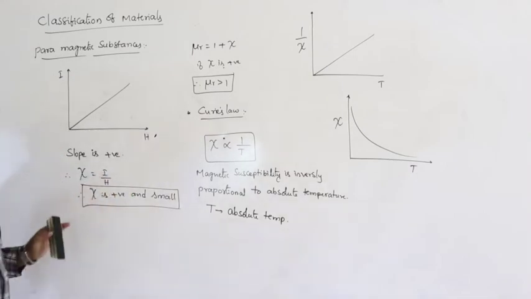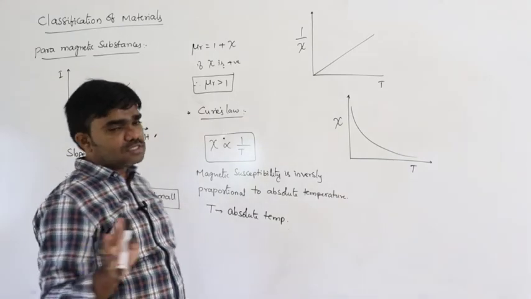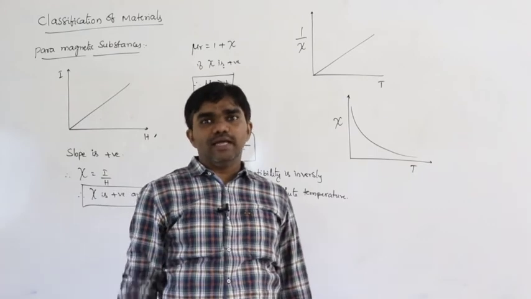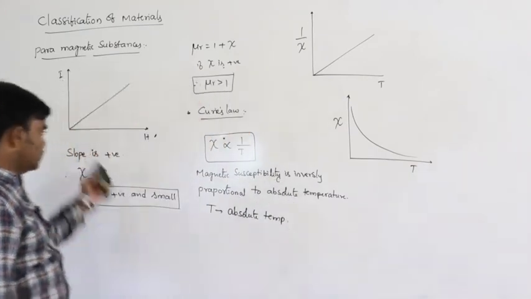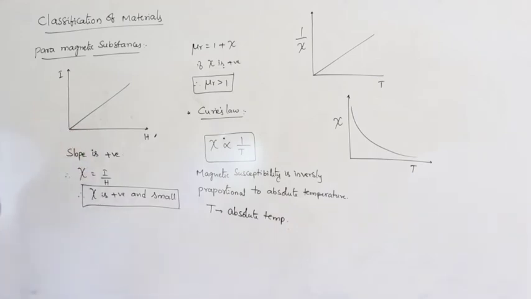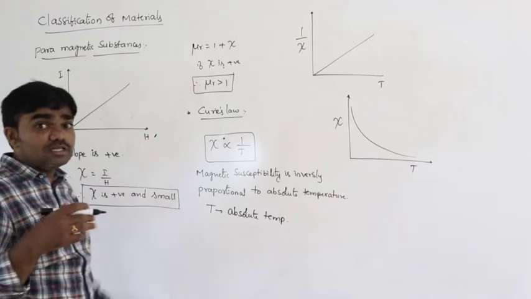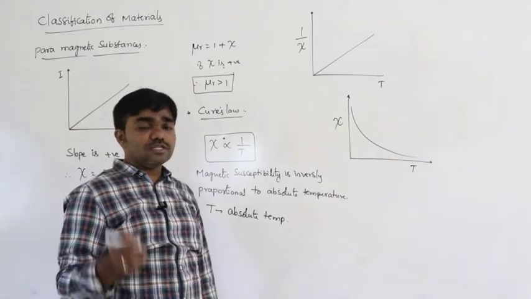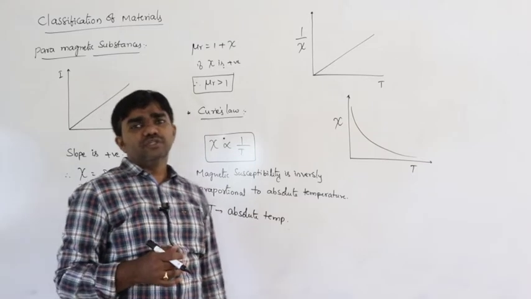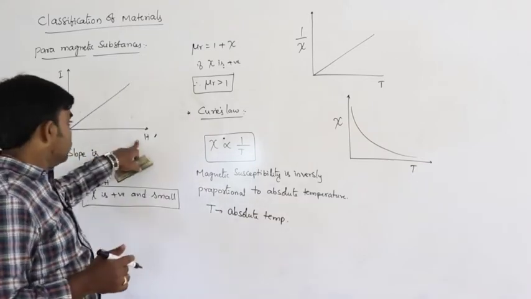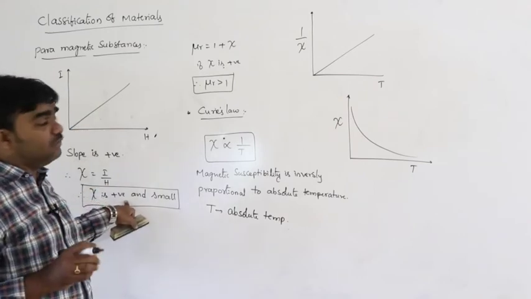The major points you have to remember: paramagnetic substances must have unpaired electrons. If the H value increases, the intensity of magnetization also increases. That means those electrons align in the direction of the applied magnetic field. So that is why I is positive, therefore xi is positive and a small value.